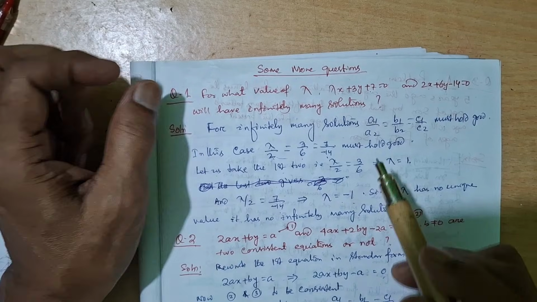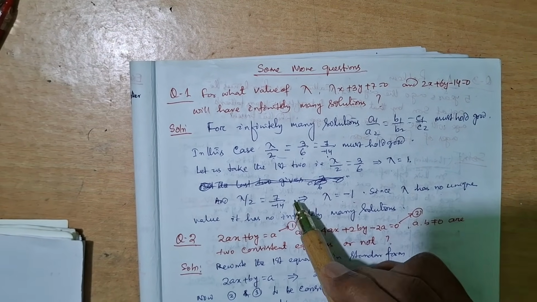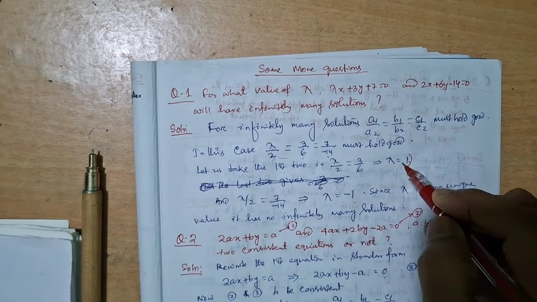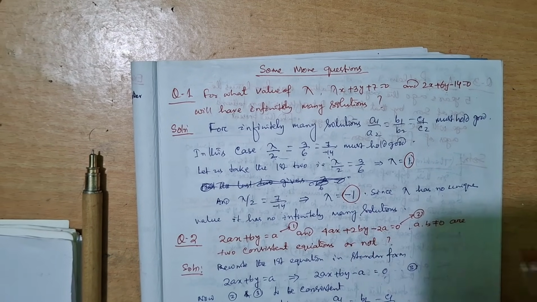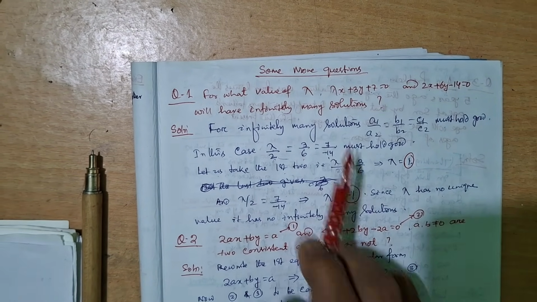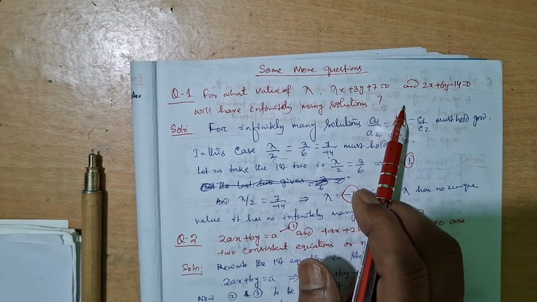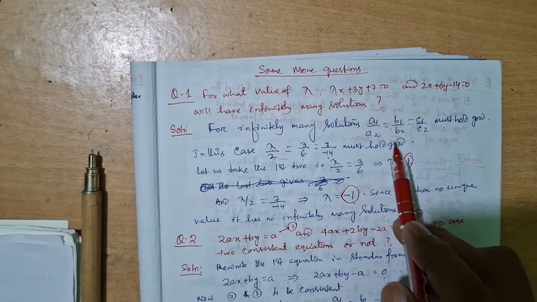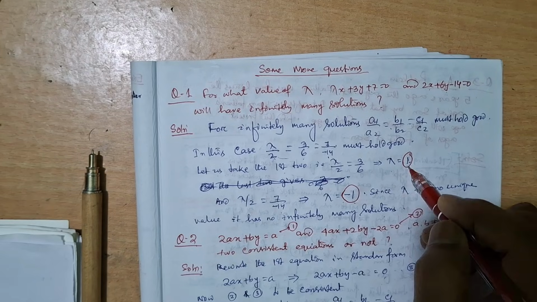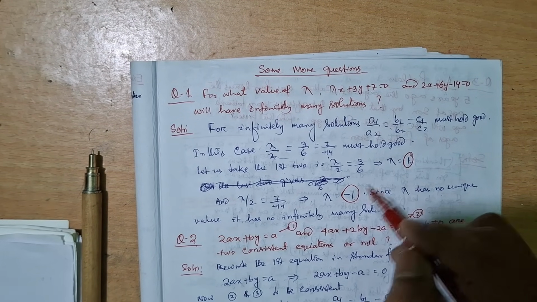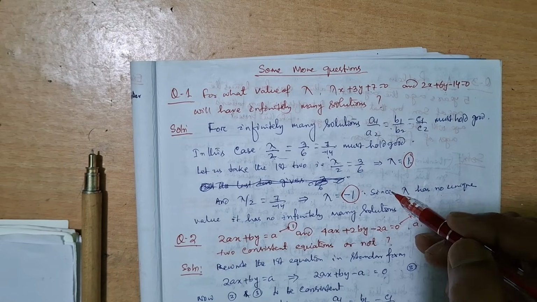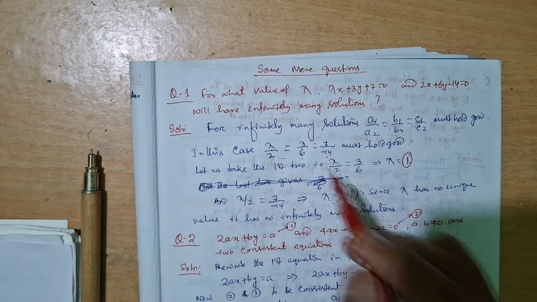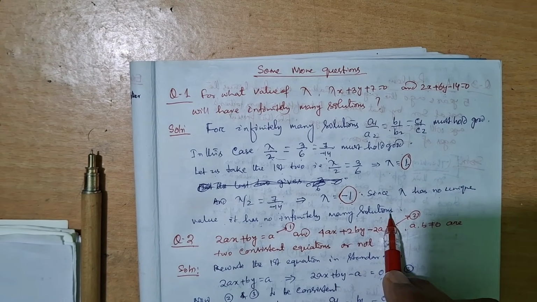So what are you getting? Once lambda is equal to 1, the other time lambda is equal to minus 1. How is it possible? If lambda has two values, how will it be consistent? It will not be consistent. So it has no infinitely many solutions, because sometimes when we solve we get lambda is 1, the other time we get lambda is equal to minus 1. Since lambda has two different values, there is no consistency. It is not possible. Okay, so it has no infinitely many solutions.